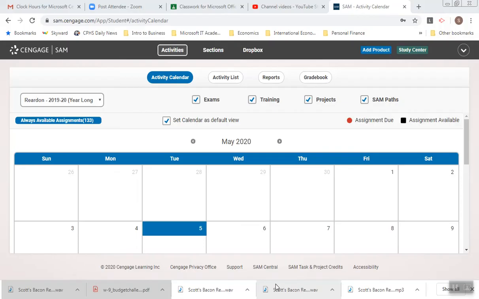So again, the danger here is what I call spoon feeding, where I'm just going to watch Reardon and do the project right along with him. You will not get the educational benefit that you would otherwise if you attempted it first, then use this as a resource if you get stuck. All right, so that's just a little warning here.